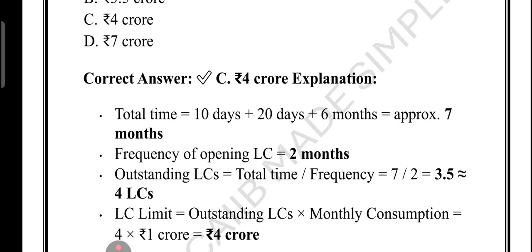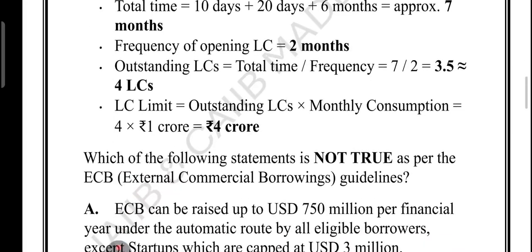And what is the outstanding LC? What is the monthly consumption? Monthly consumption is 1 crore. So 4 crore is the limit.